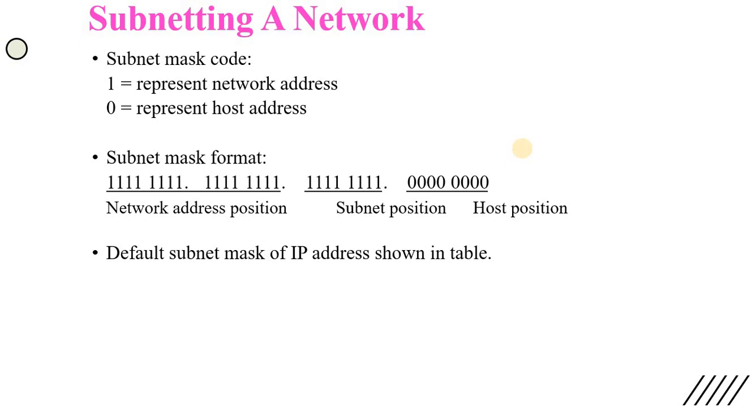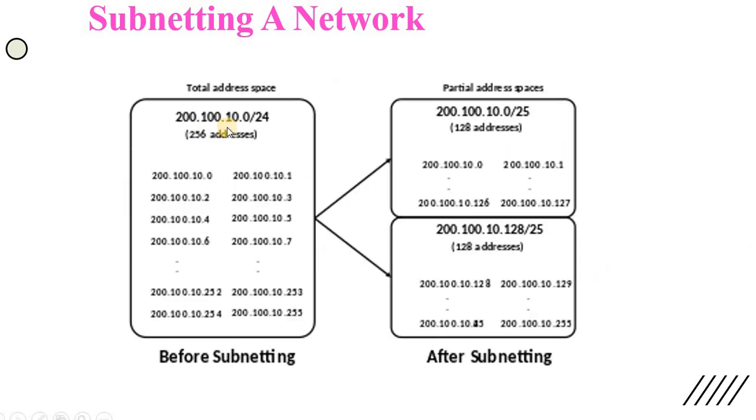The subnet mask code is something like this: 1 represents the network address and 0 represents the host address. We already know that any IP address is a combination of a host address and a network address. In that IP address, the network address is represented with 1 bits and the host address is represented with 0 bits. Here is one example: the IP address 200.100.10.0.